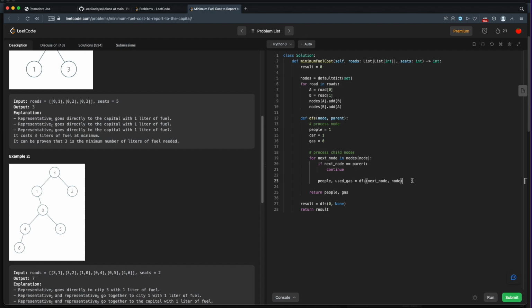So how do we update the people and the gas for this node? Every time we get some people from our child nodes, we have to update our people. So in this case, I'll call this new people. So these are the new people coming from our child nodes and the gas that it took to get them here. Now, the people at this node, we add these new people. And the gas at this node, we will add all this used gas.